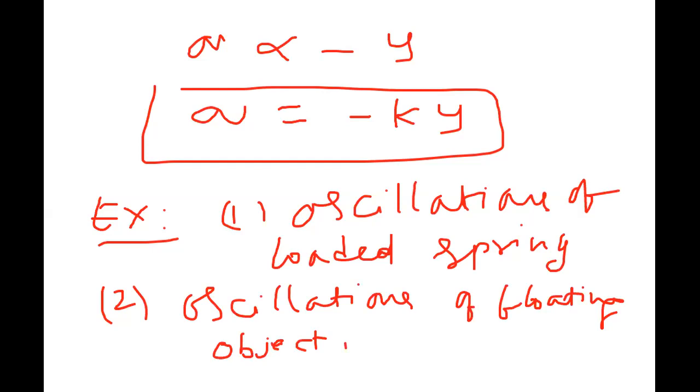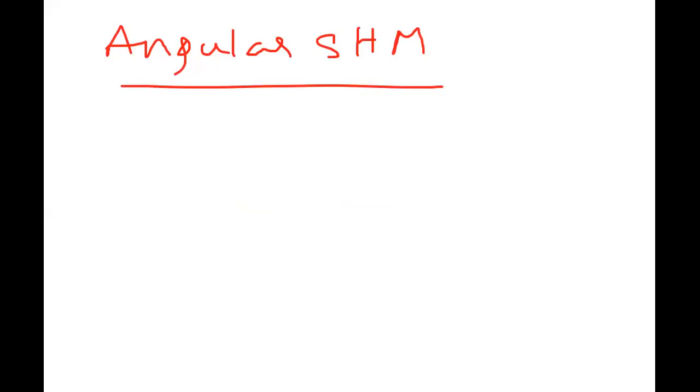Now, one more important thing here is that we also have angular simple harmonic motion. What is angular SHM? I will explain with an example: oscillations of a balance wheel in a watch.